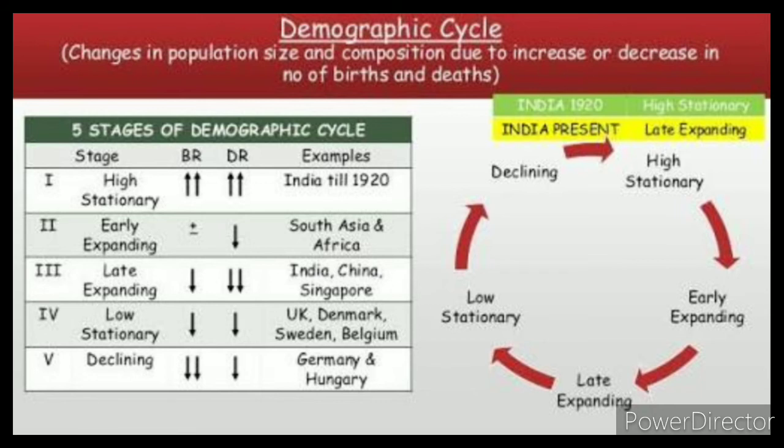In the fourth stage, the low stationary, the low birth rate and low death rate cancel each other and the population becomes stationary. Most of the industrialized countries have already undergone this phase. Examples are Austria, UK, Denmark, Sweden, and Belgium. In the last stage, the fifth stage, the population begins to decline because the birth rate is lower than the death rate. Some East European countries like Germany and Hungary are experiencing this stage. That's about the demographic cycle.